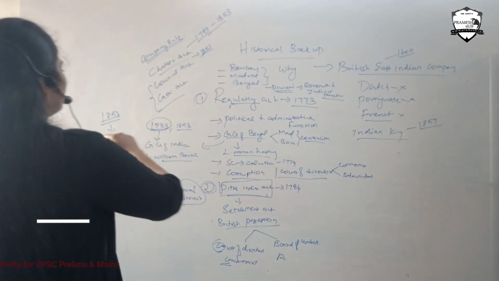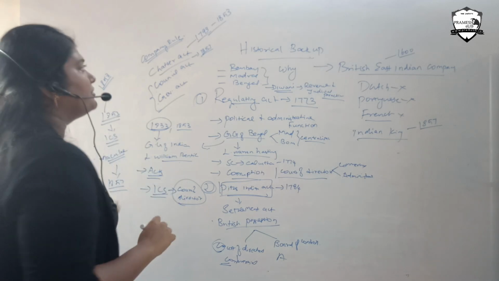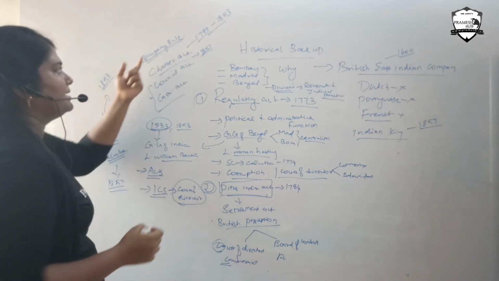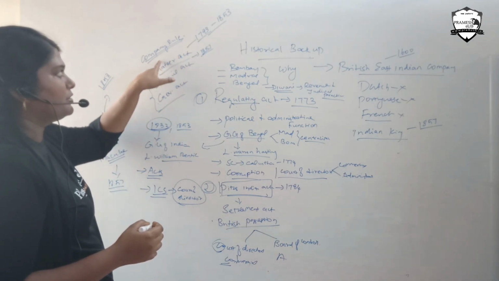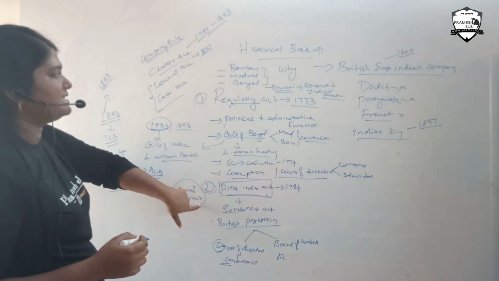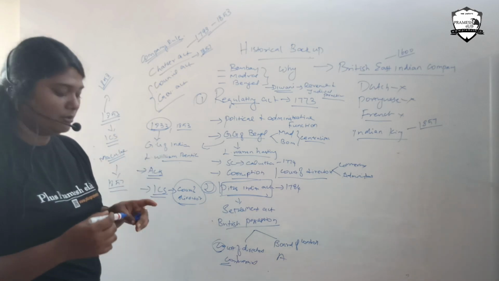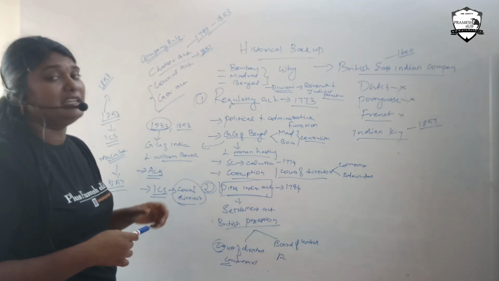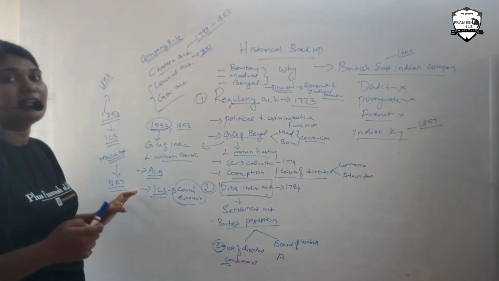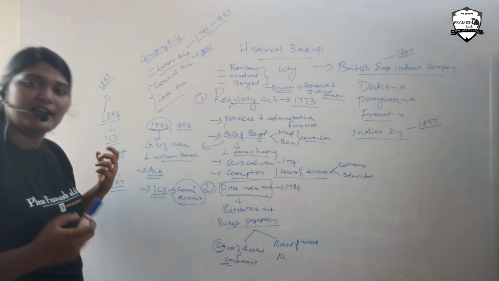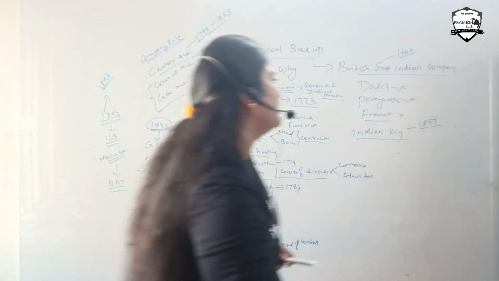So from there, we have the 1858 Government Act. Here we have completed the company rule. Charter Act, Regulating Act, Pitt's India Act, then the 1833 Act, 1853 Act. All these acts have various ideas of the British East India Company. Then because of the 1857 revolt, the company was taken over by the British officials. So we started having the 1858 Government Act.